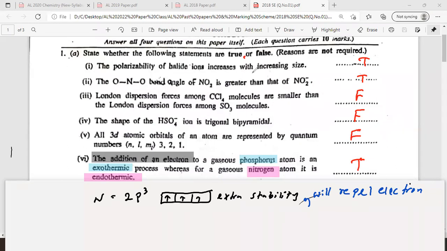Then what happens? It's endothermic. When it repels the electron, the electron gain enthalpy is endothermic. So in the case of phosphorus, what happens? That also has a 3p3 configuration. This is 2p3. When it comes to phosphorus, look at the screen, the outermost 3p3 also has the same stable configuration.